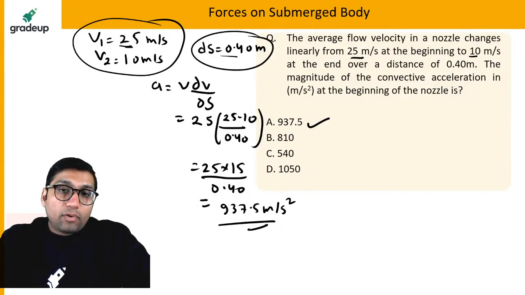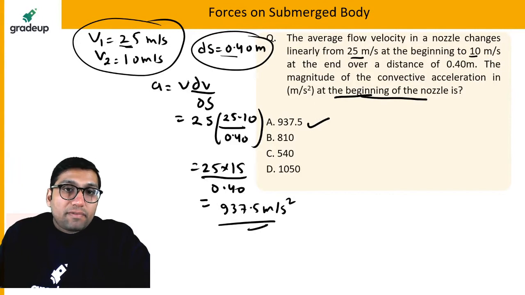Okay, because they have only asked to find the convective acceleration, this is how you will be finding the convective acceleration. Because they have asked the convective acceleration at the beginning of the nozzle, you have to take the initial velocity here, v.